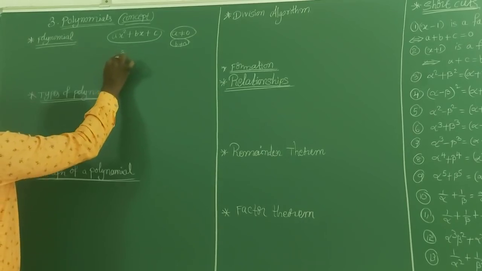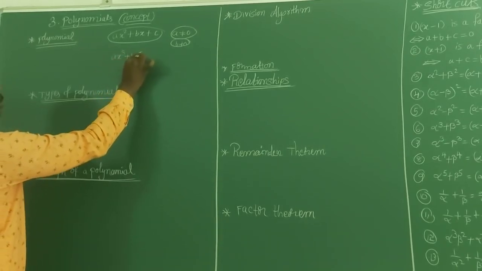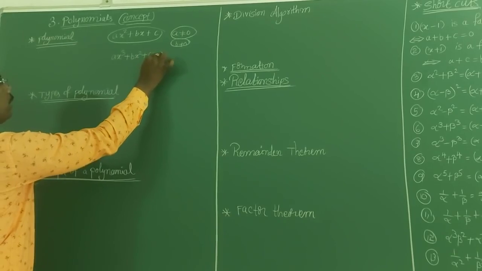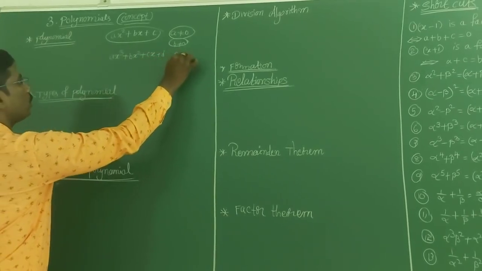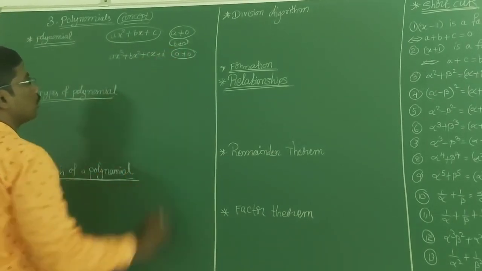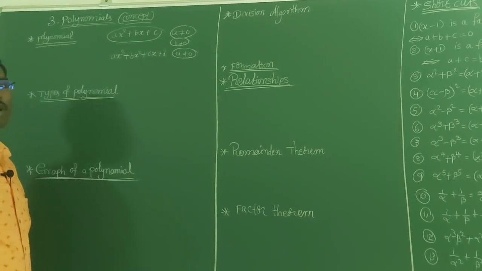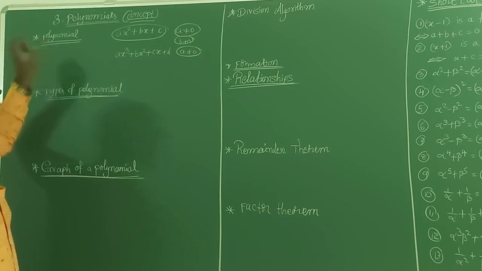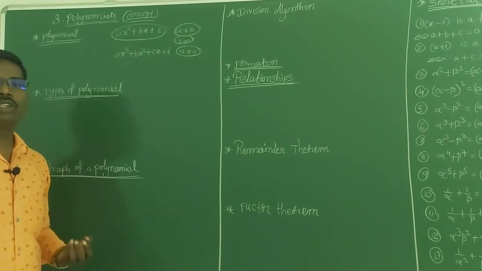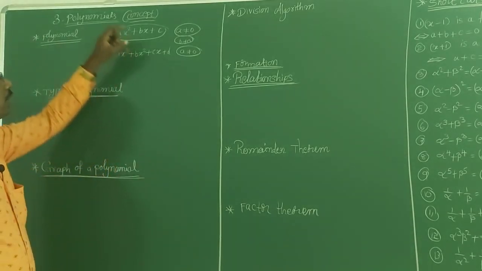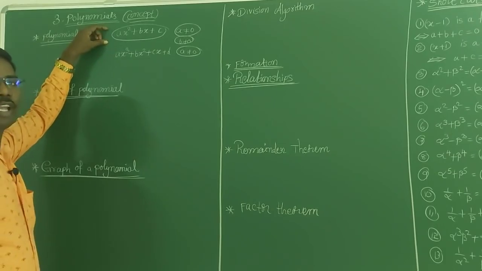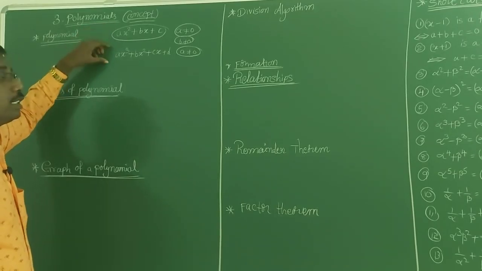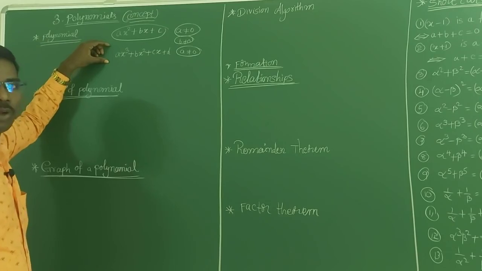Ax cube plus bx square plus cx plus d, where a is not equal to 0, is called a cubic polynomial. This is the standard form of a quadratic polynomial and this is the standard form of a cubic polynomial.